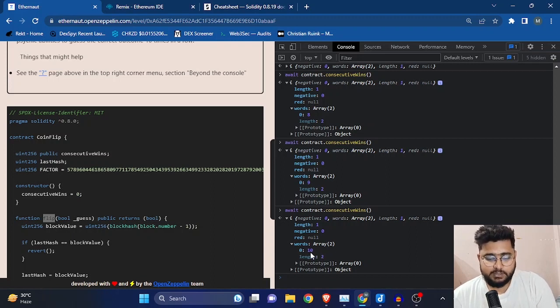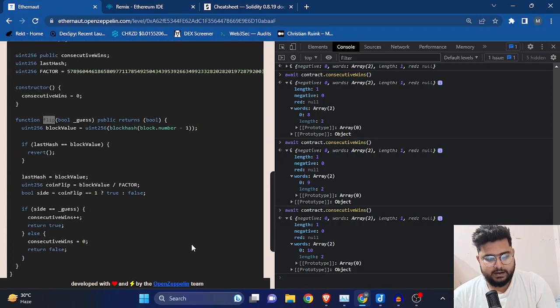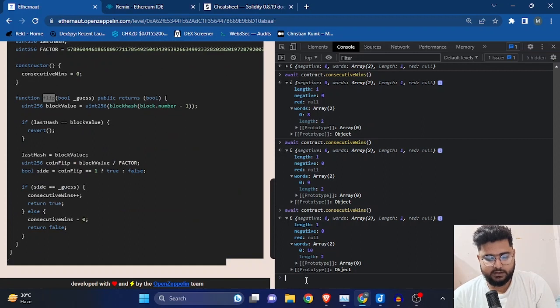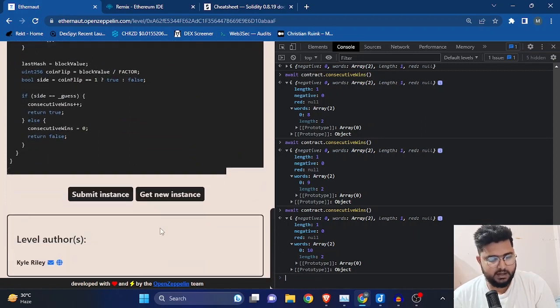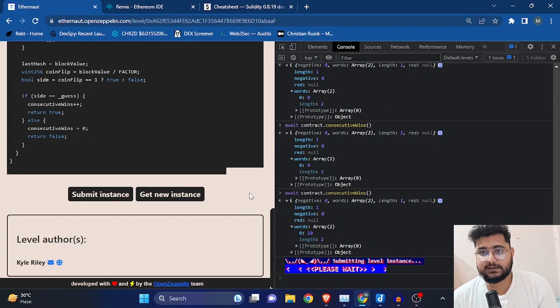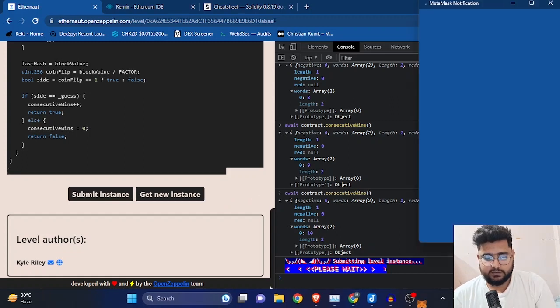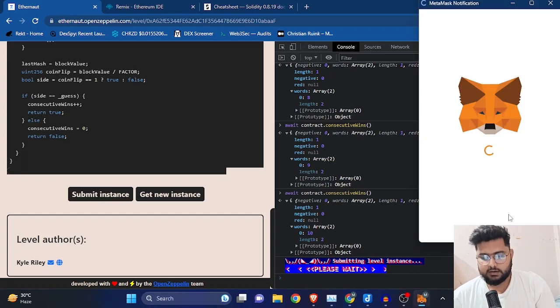So here we are, we have these 10 transactions done, and if you see here in the words column it says 10. So we have basically found 10 consecutive wins. We have correctly guessed the flip of the coin 10 consecutive times. And what I'll be doing now is I'll just be submitting this instance, and let's see if the instance is submitted or not.